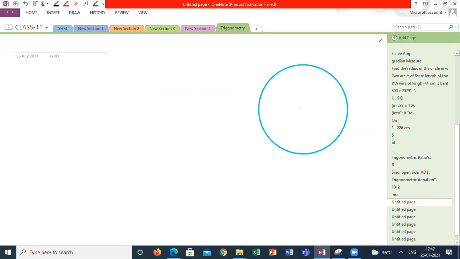Now, I am taking a point P. If the point P is at 0 degrees, what is this value? Sine 0 is equal to, according to the definition, y by 1, if the radius is equal to 1 centimeter, 1 unit. So how much distance has it traveled along the y-axis? Along the y-axis, its distance is 0. So it is 0. And it comes back again here.